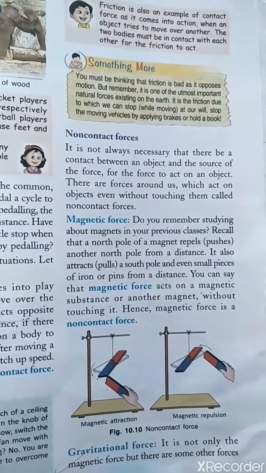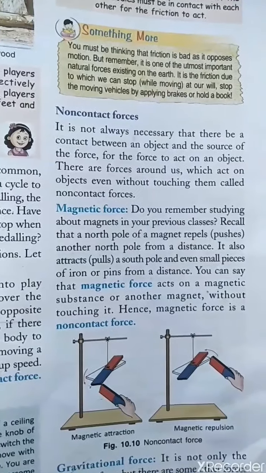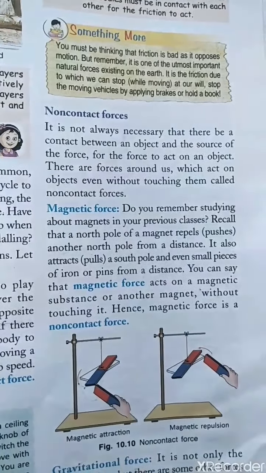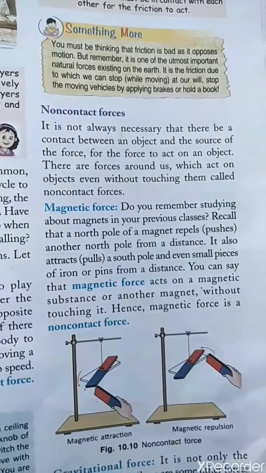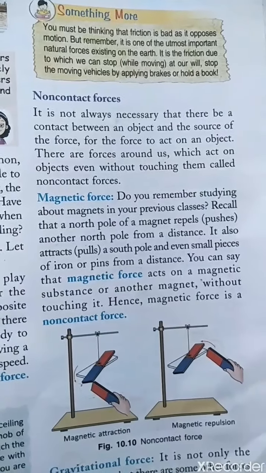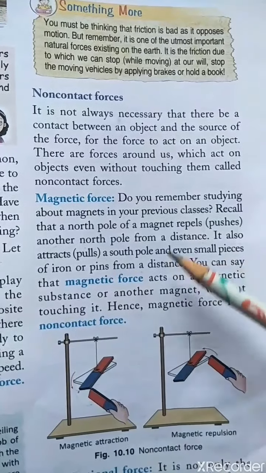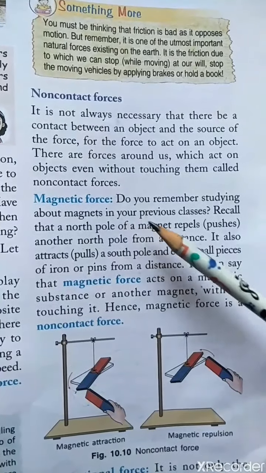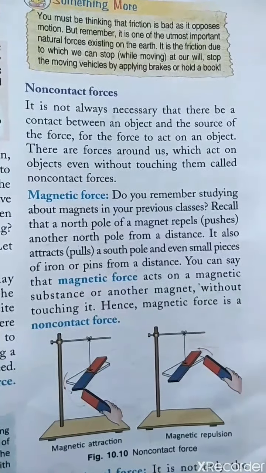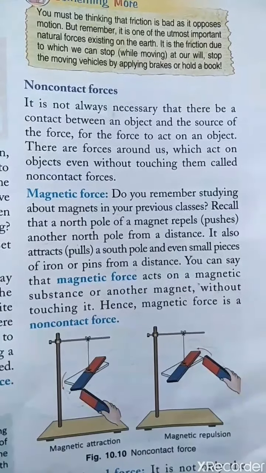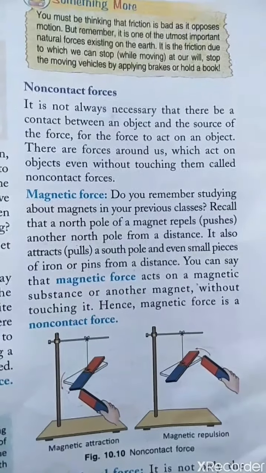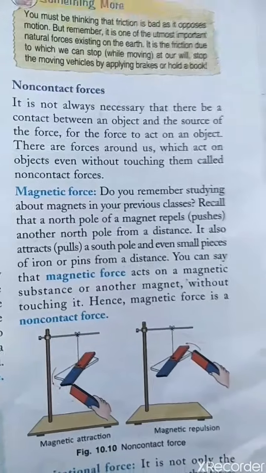Non-contact forces. Non-contact forces are forces in which objects are not in direct contact with each other, or even without touching, the force comes into play. For example, magnetic force. You know very well that when like poles come closer, they repel each other, and opposite poles attract each other.